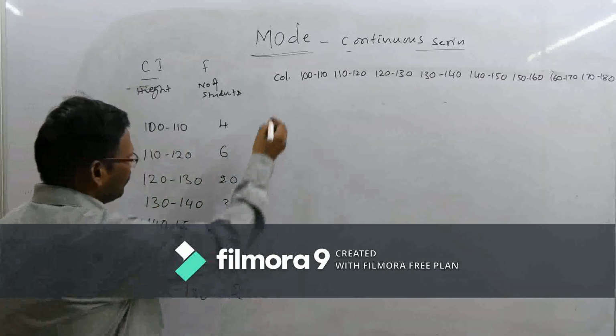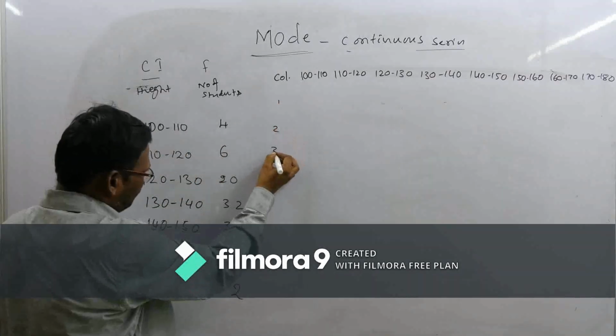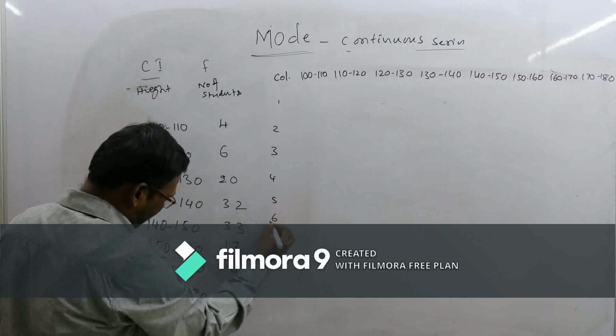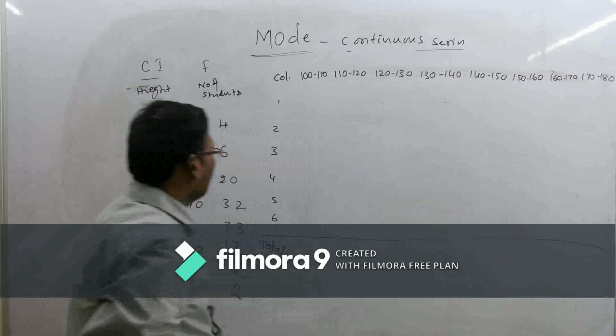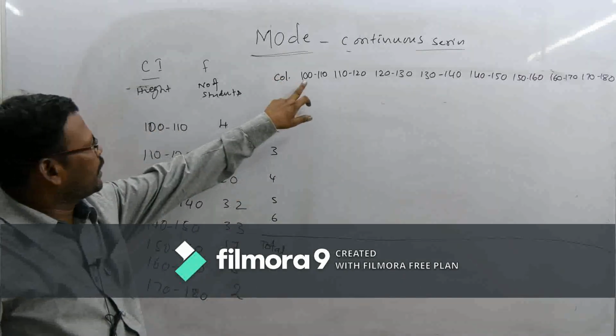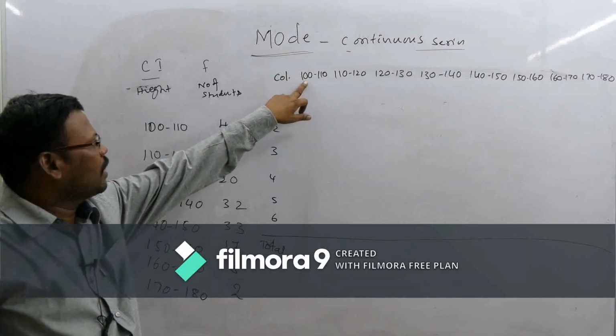We have column 1, column 2, column 3, column 4, column 5, column 6, and total. Is there any tick mark here?